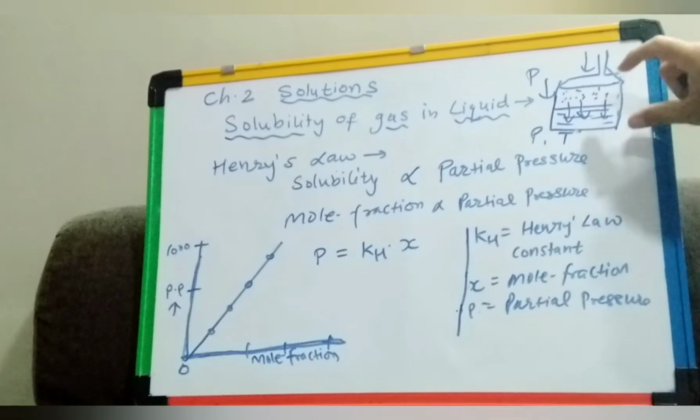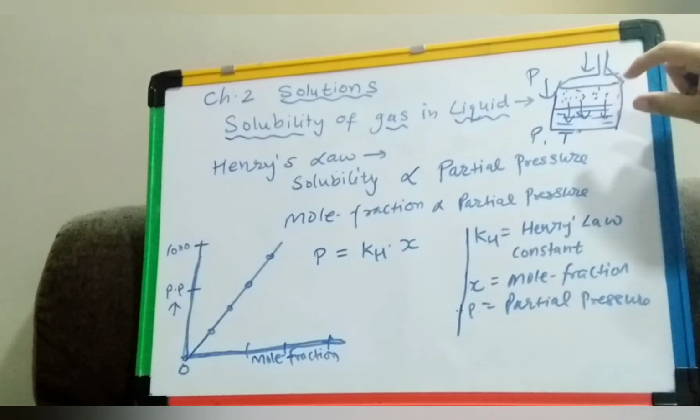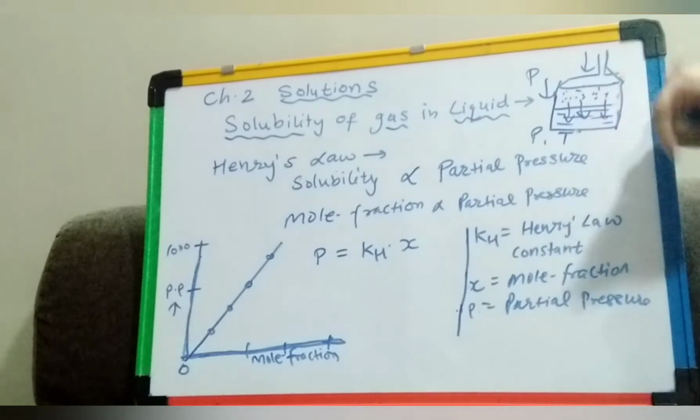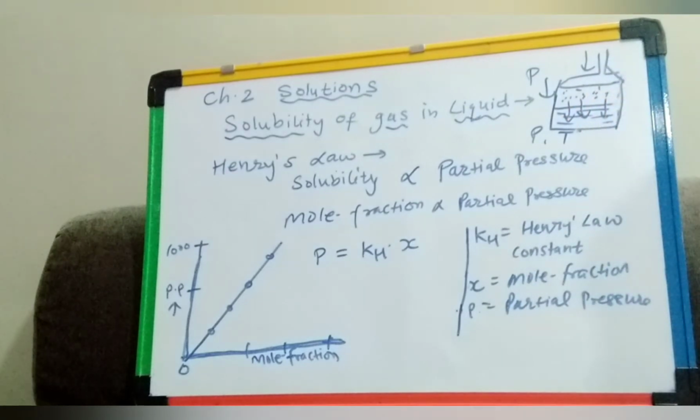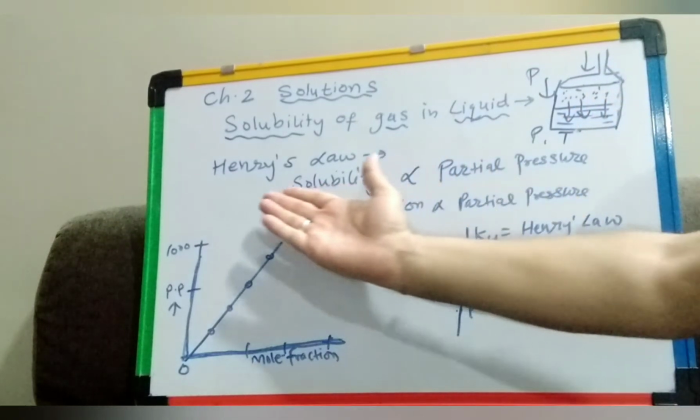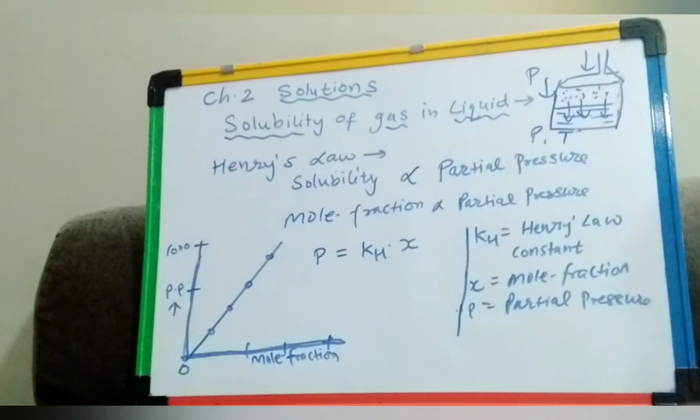This was studied by a scientist named Henry, and he was the first to give a quantitative relation of how much the pressure will increase and how much the solubility increases, and that he gave as a law called Henry's law. Now what is this Henry's law?